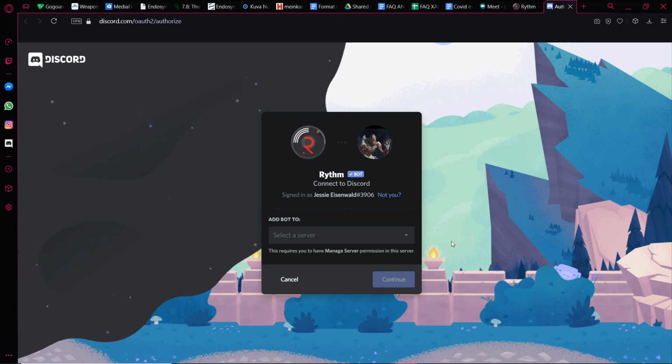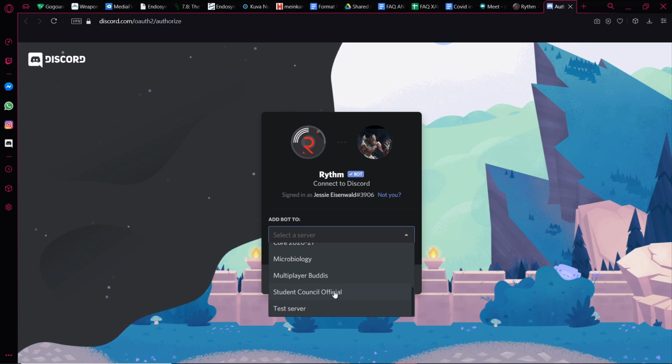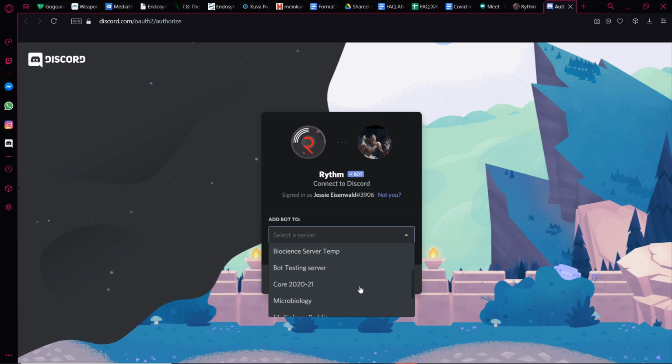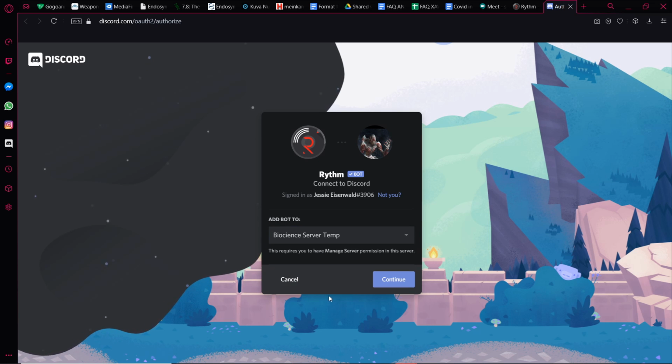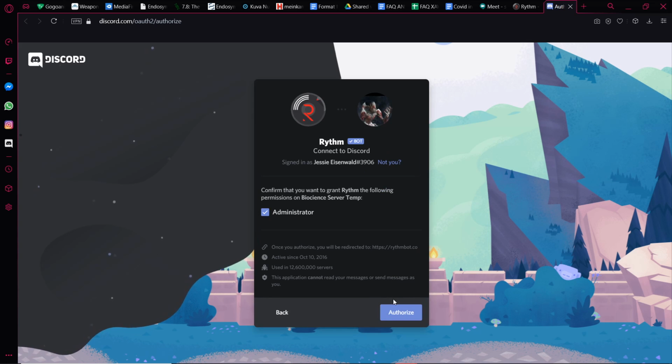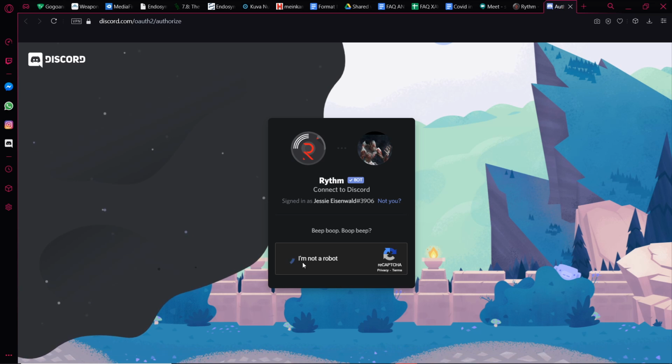When you do that, this small thing will pop up, right? You'll be able to select a server that you are a moderator of. Either you need to have administrator perms or manage server roles, I think, in order to add a bot. So as of now, I'm going to add a bot to the bioscience server temp. Once I do that, see, currently Rhythm is asking for administrator perms. I'm going to allow it for now, just to show you guys why that's not a good idea when it comes to certain bots.